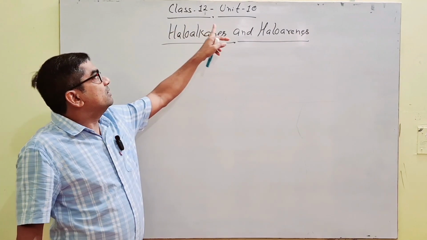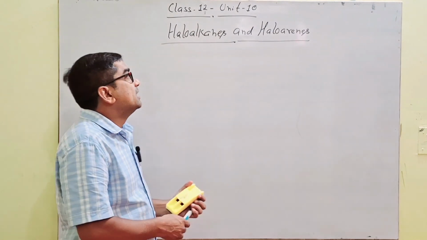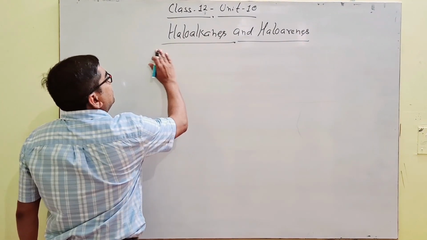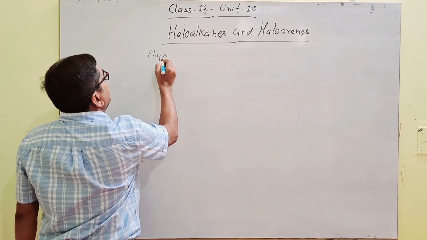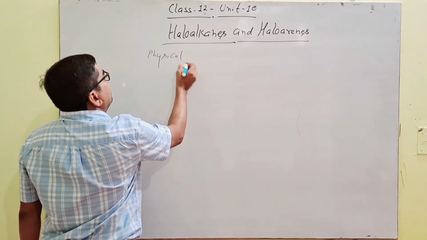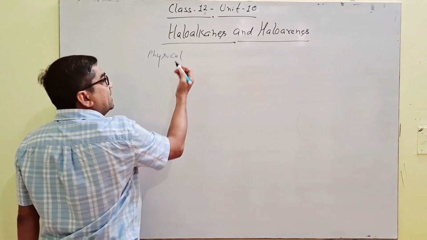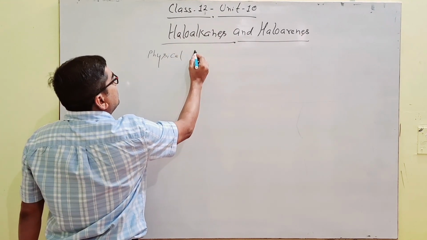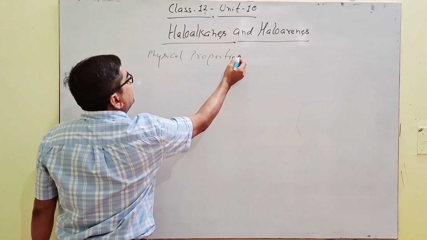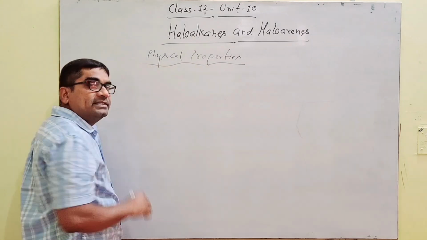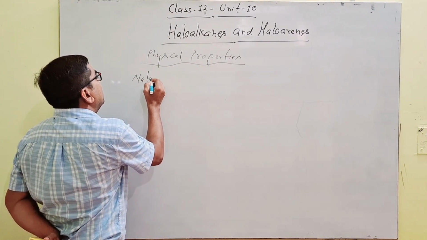In class 12th, Unit 10, Haloalkanes and haloarenes, preparations is completed. Now physical properties. We have discussed the preparation of haloalkanes, that is alkyl halides, in previous segments. So today we will discuss the physical properties of alkyl halides. First of all, the nature of alkyl halides.